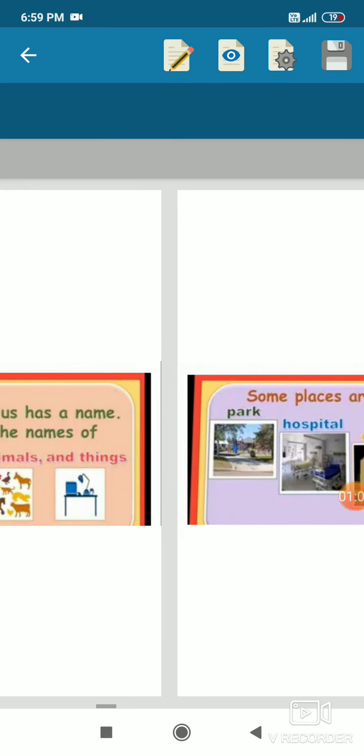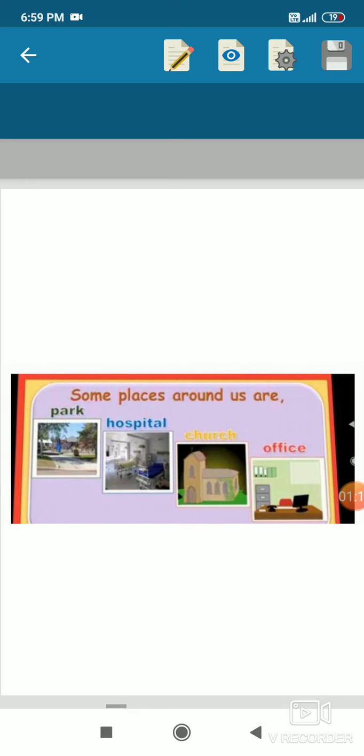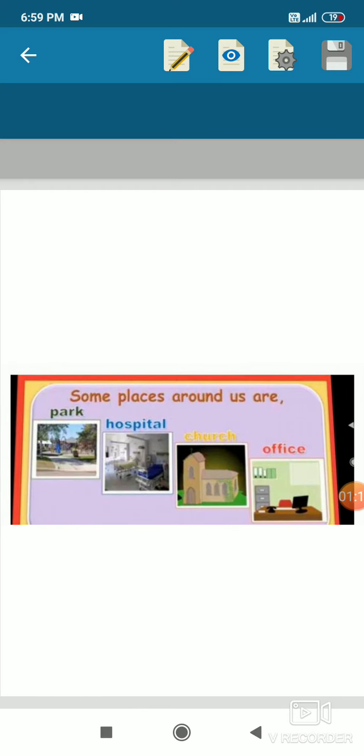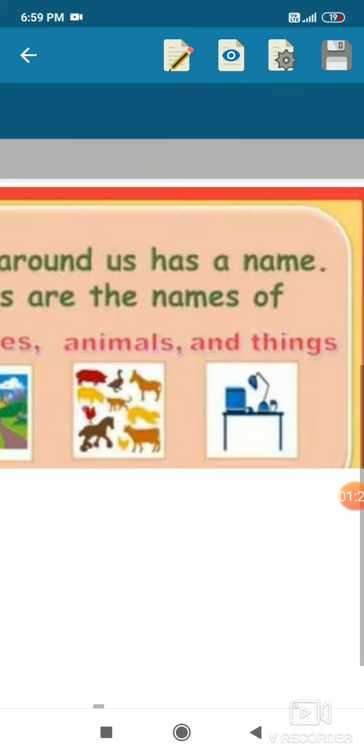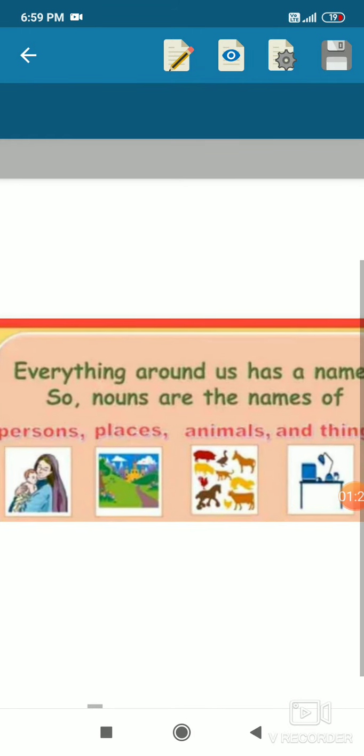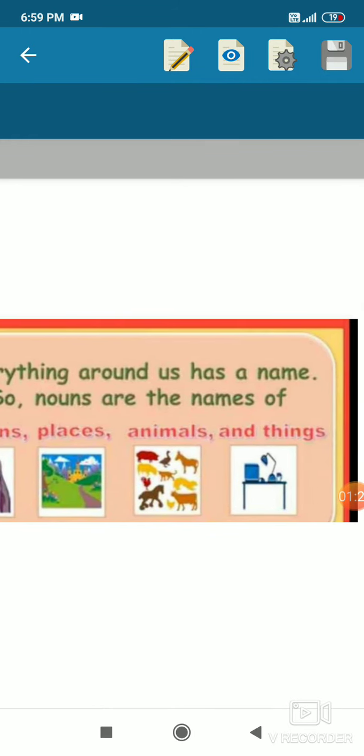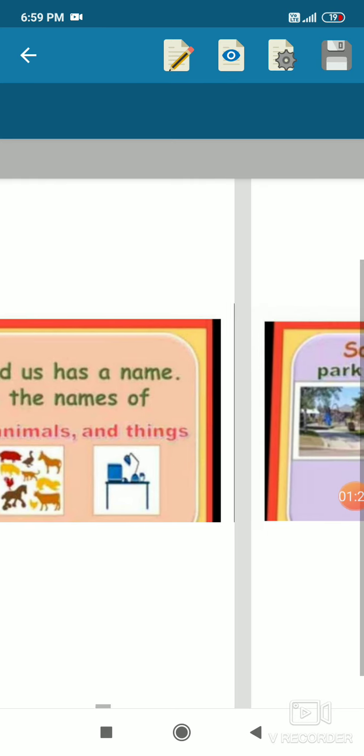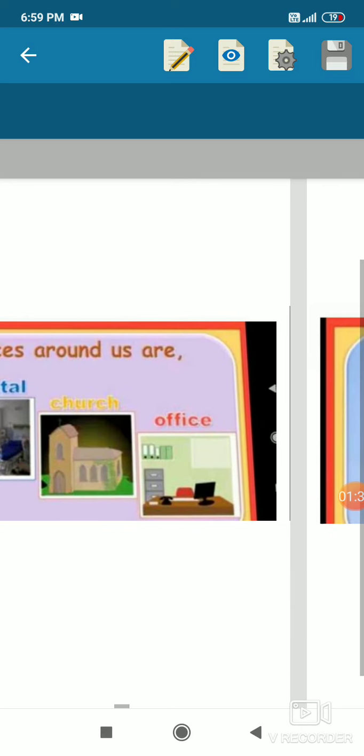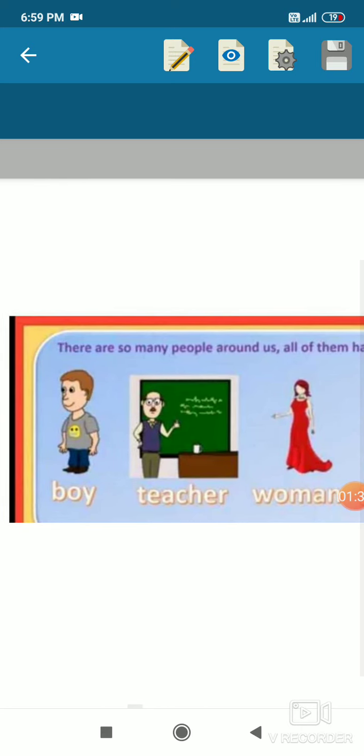Moving on, we have the pictures of some places around us like park, hospital, church, office. So these are also the names of places. As we have discussed, everything around us has a name, and the nouns are the names of places, animals, things, and persons. So let's move on.